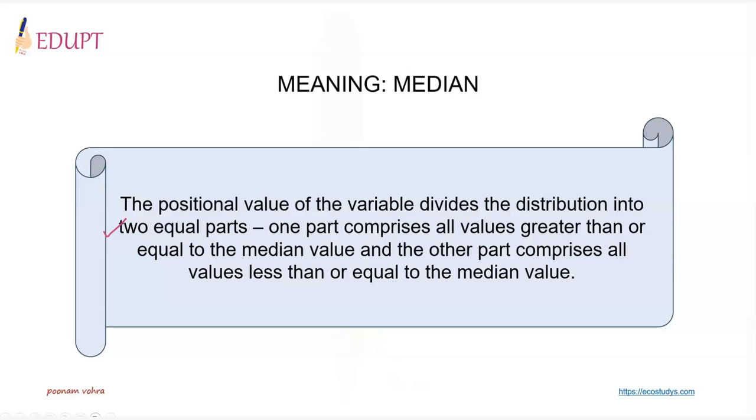One part comprises of all values greater than or equal to median value, and the other part comprises of all values less than or equal to the median value. So the median is the middle element when the data set is arranged in order of the magnitude, that is either in ascending or in descending order.